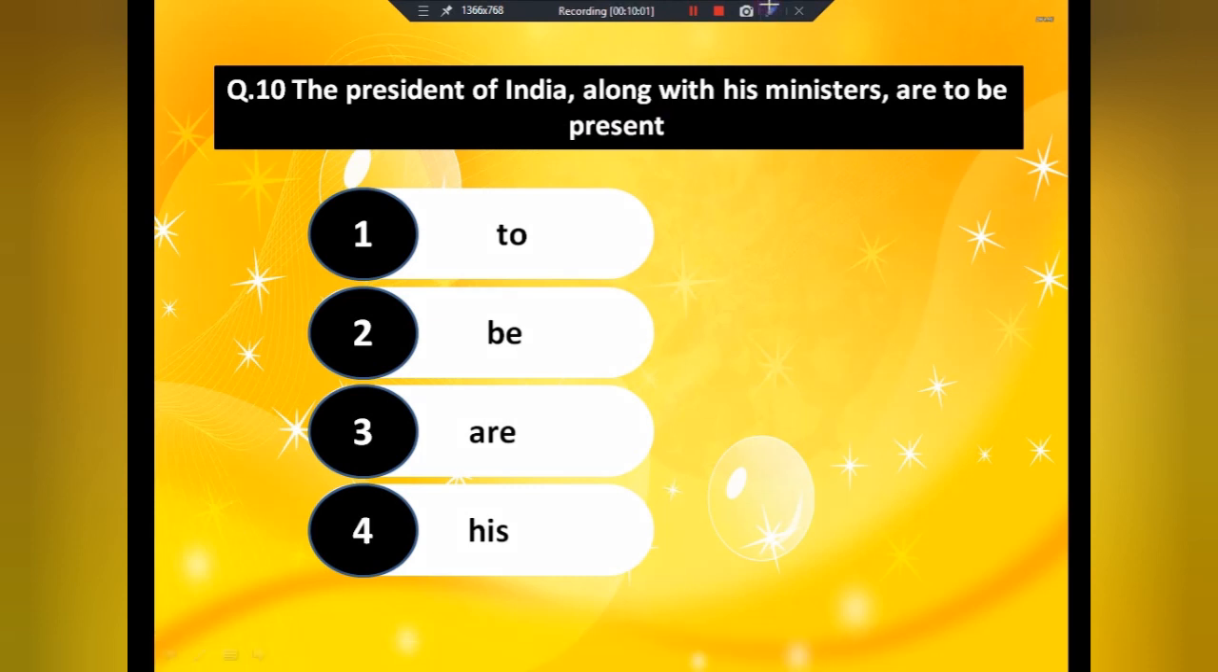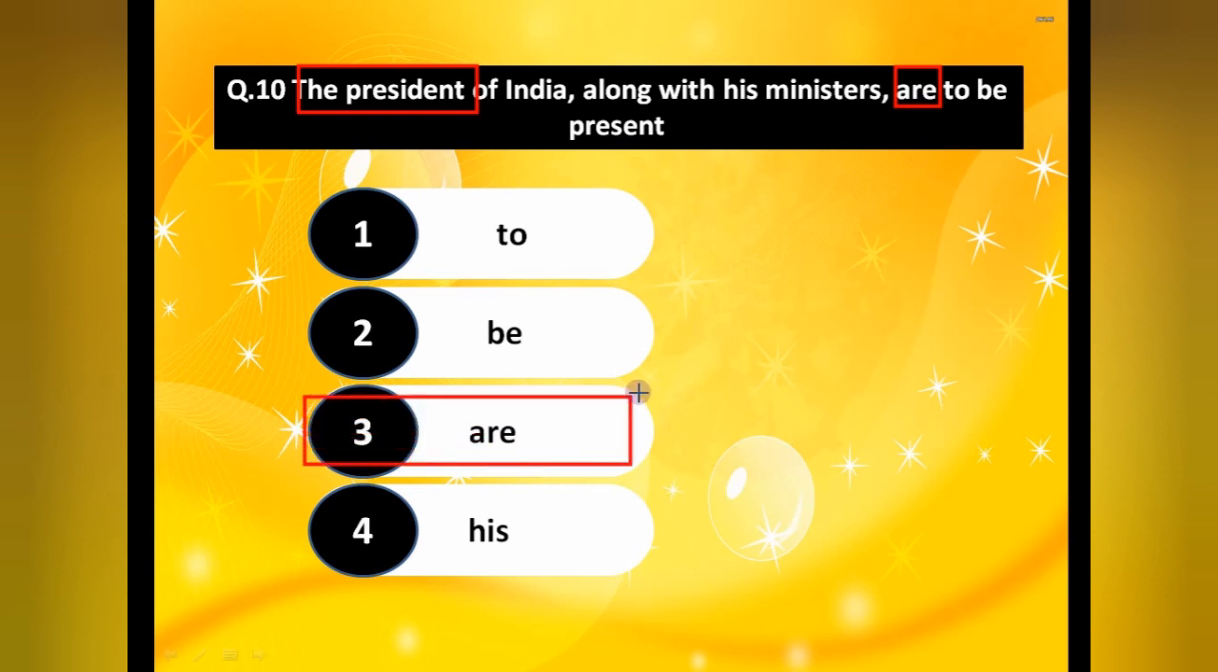First of all identify the subject. What is the subject? The President we are talking about, and this is singular. And see what we have put here, are. Isn't it? We are not talking about the ministers, we are talking about the President. Okay, this is the additional one. Fine, don't be confused like this. Okay, so here we have to put is. That's why our answer is are.